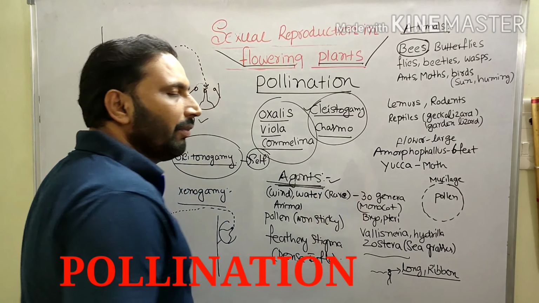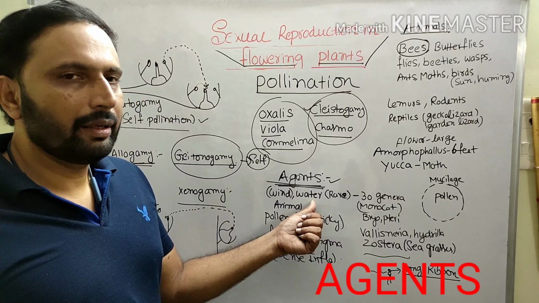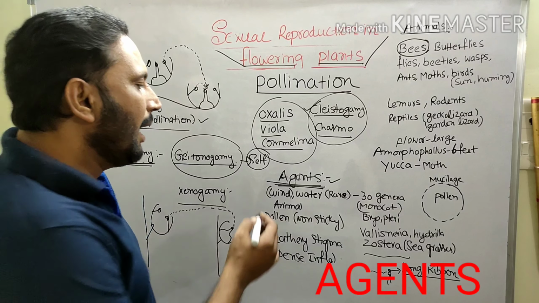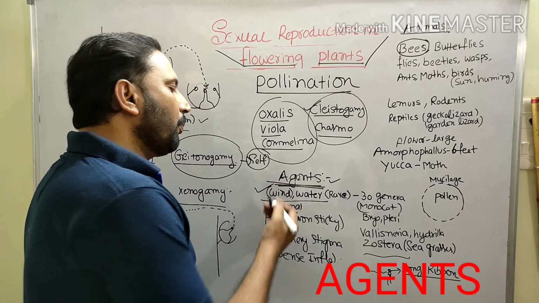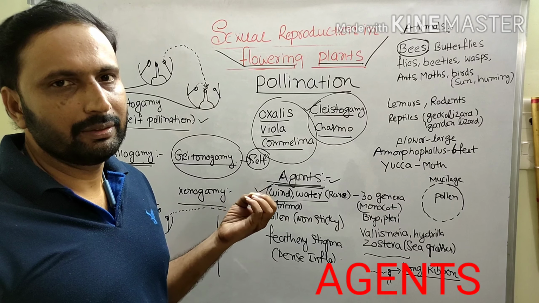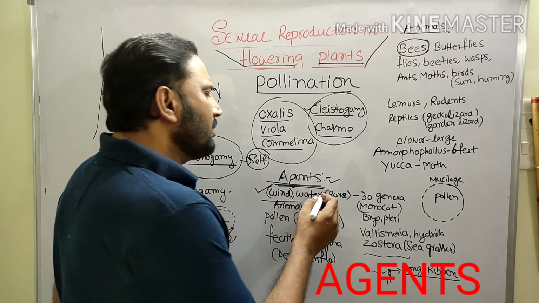Which agents are involved in pollination? Water and air are abiotic agents. Animals are biotic agents. Among abiotic agents, the one more involved in pollination is the wind. The wind is the agent for pollination. Rarely water is also an agent.